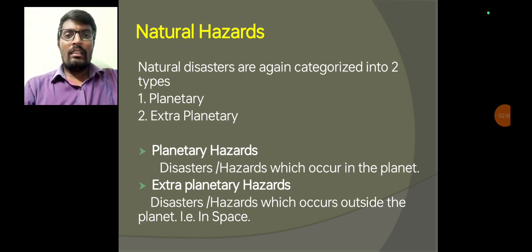Natural hazard is a natural component or substance that adversely affects human life, property as well as environment, that is called a natural hazard. This natural hazard is classified into two types. First one is planetary hazards and the second one is extraplanetary hazard. Planetary hazard means which occurs inside of the planet. Extraplanetary hazards means which occurs outside of the planet, that means space. Examples are geomagnetic storms and meteorite impacts.